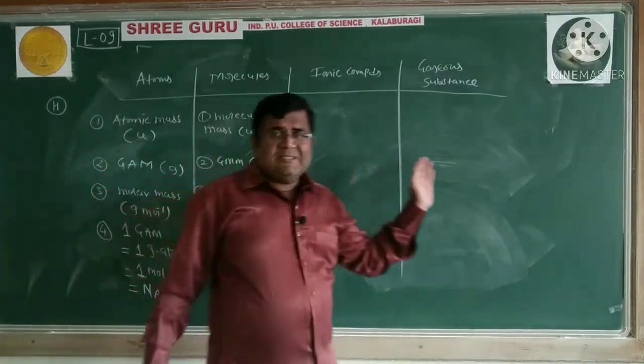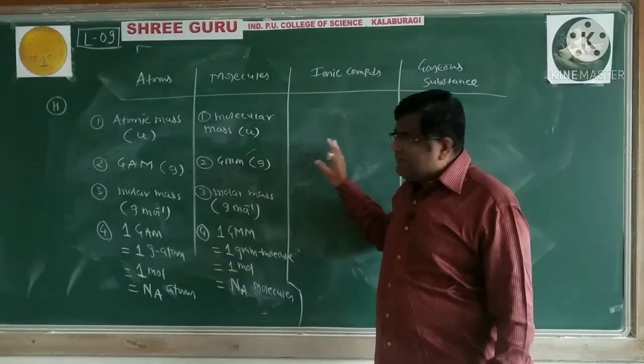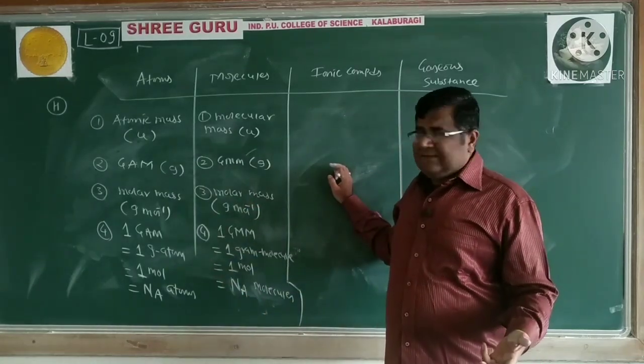Why these 4 things? Because we come across 4 different types of particles.